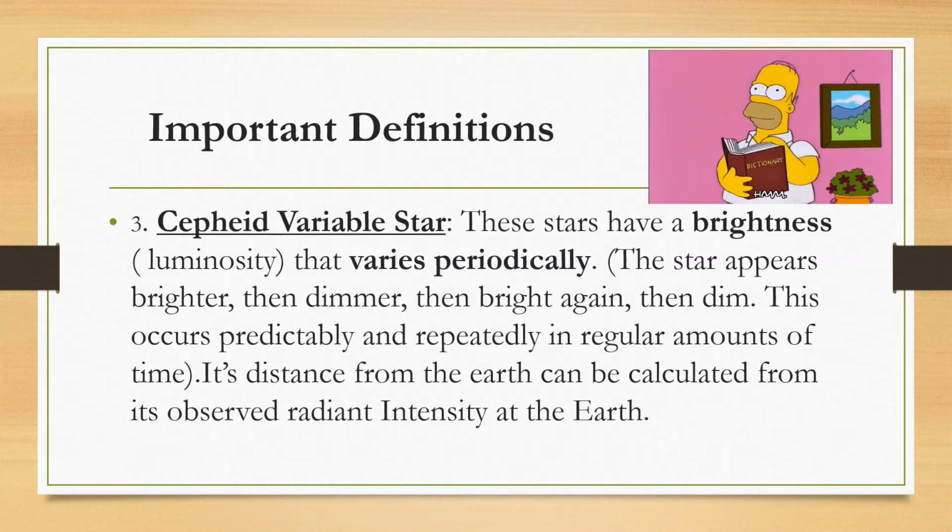A Cepheid variable star is a star that has a periodic brightness and a periodic lesser brightness. So you have a very bright star, and then it appears dim at one point, and then it gets bright again, and then it becomes dim again. Well, what's happening to this star?